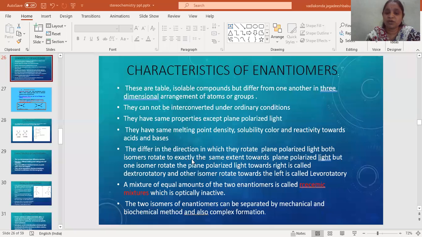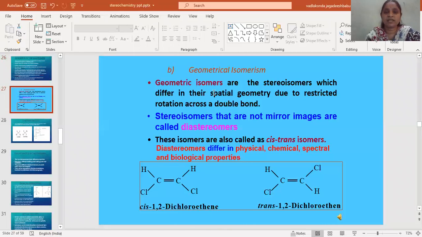The enantiomer which is rotating the plane polarized light towards the clockwise direction, that is known as the dextrorotatory, and which will be designated with the plus symbol, whereas which is rotating anti-clockwise direction towards the left, that is known as the levorotatory. So this is about the enantiomerism and optical activity.